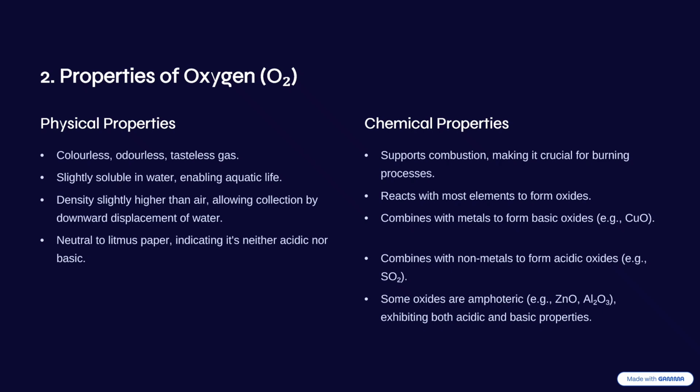Another name for downward delivery is what we refer to as upward displacement of air. Oxygen is neutral to litmus paper. It is a neutral gas; it's neither acidic nor basic. As for the chemical properties, oxygen supports combustion, so most of the time it's very crucial for burning processes.